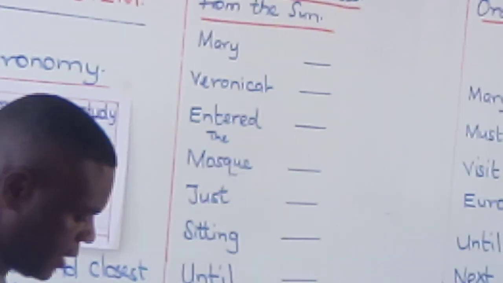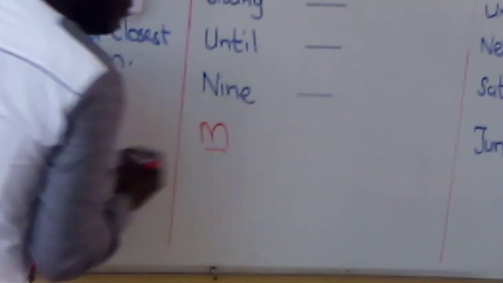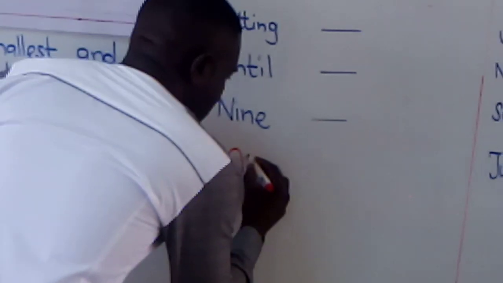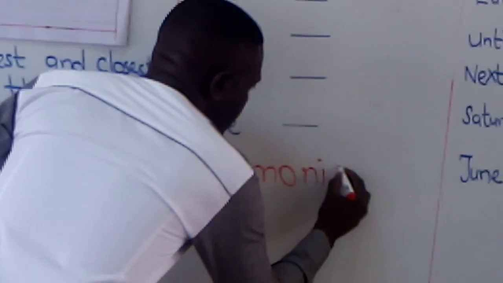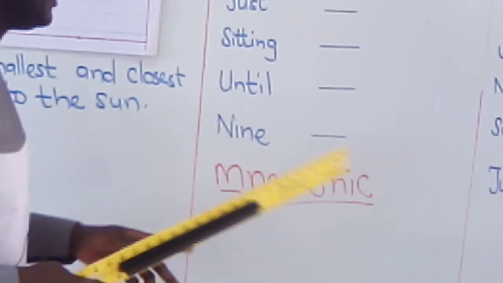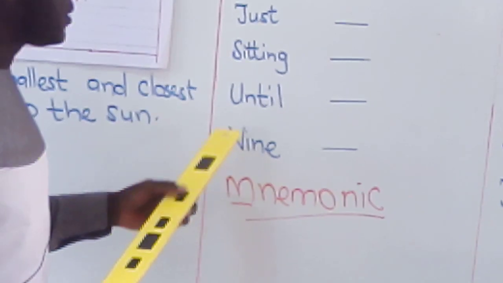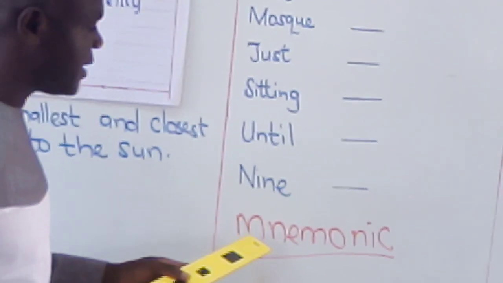A mnemonic. The word mnemonic starts with M, where M is silent. So it's mnemonic. Mnemonic is a short method or formula of remembering some lists of words. Like here, the list of planets, we can remember them with this mnemonic.